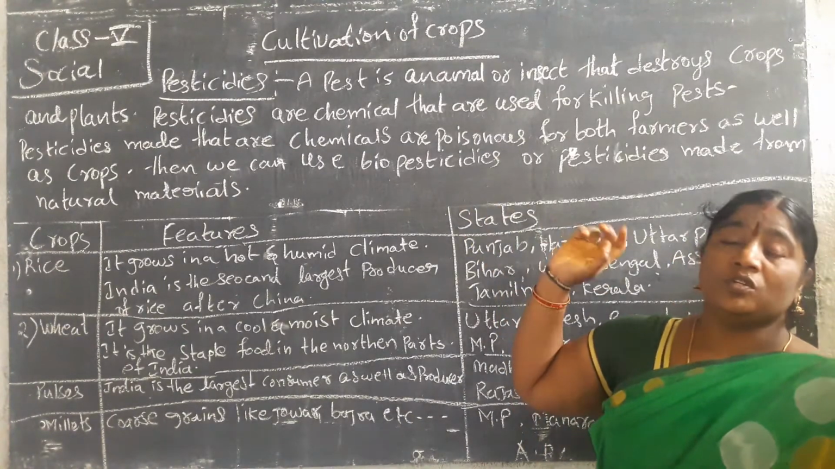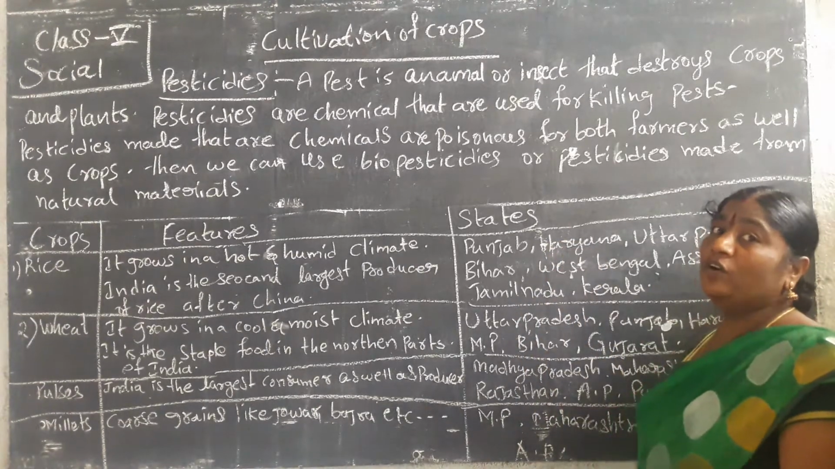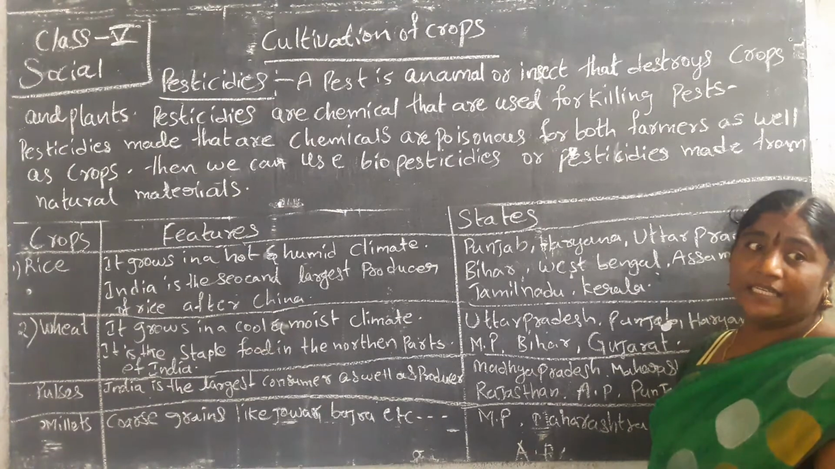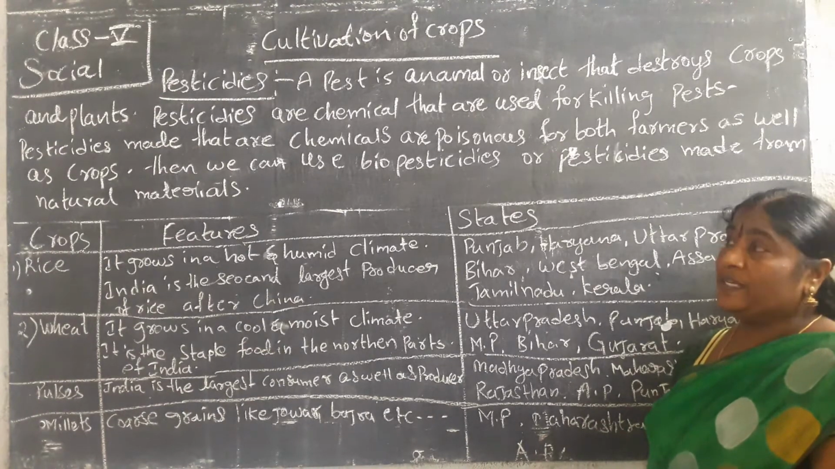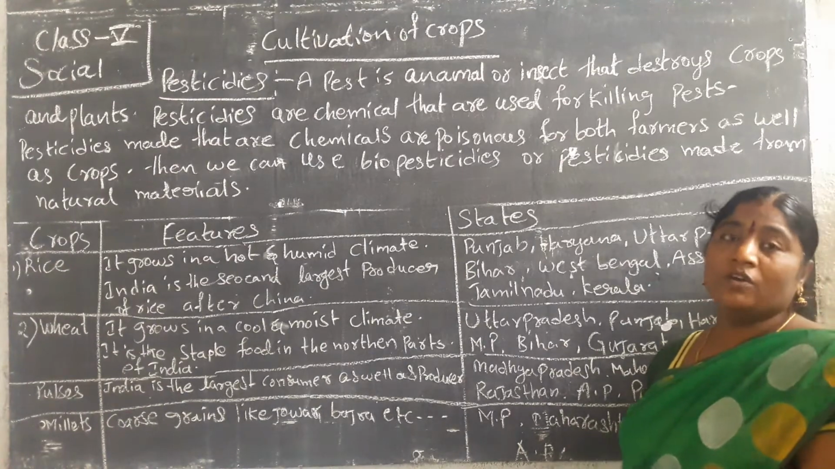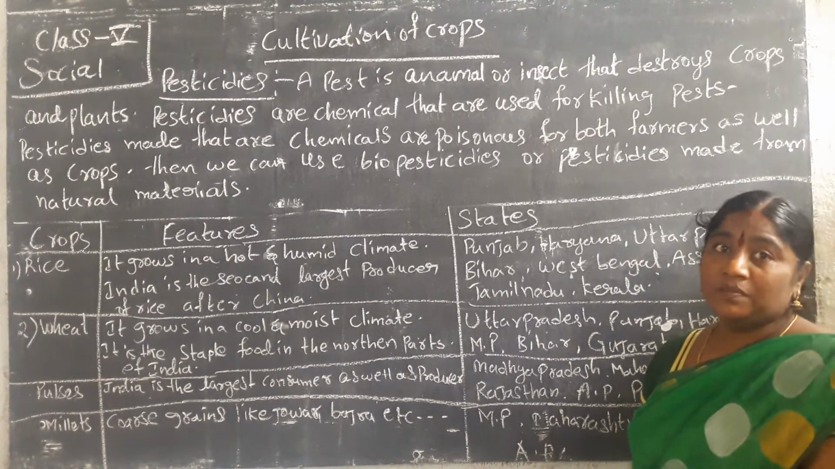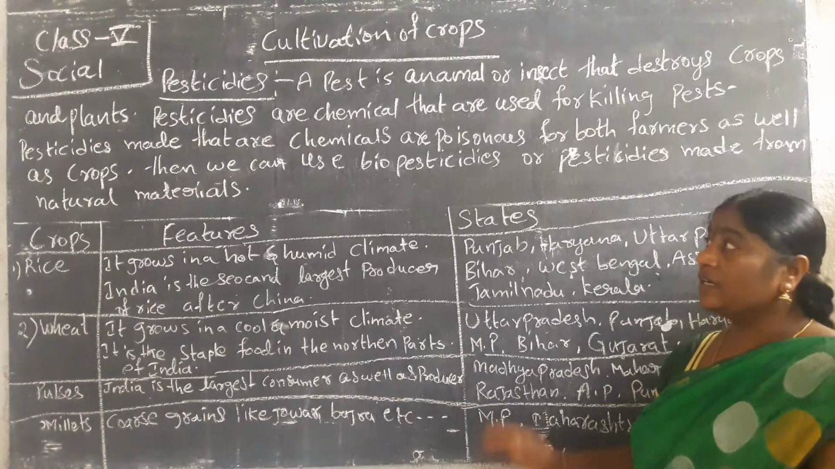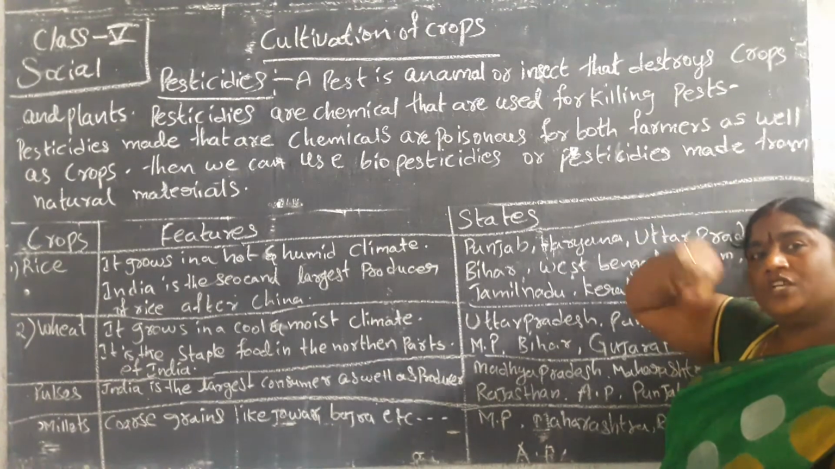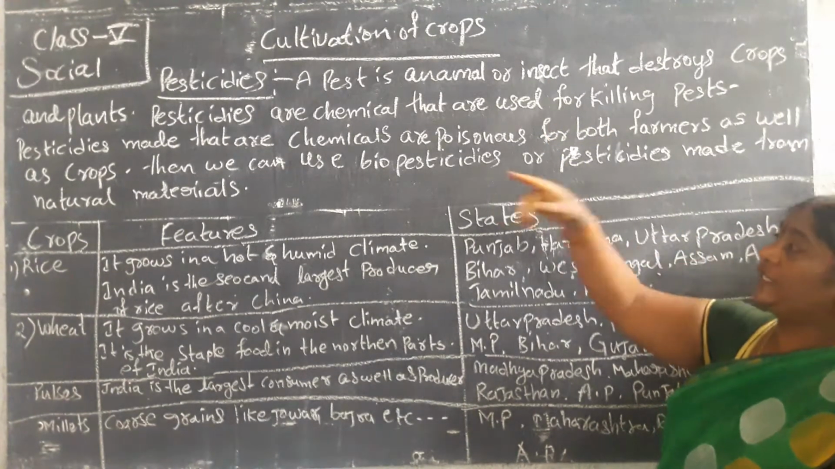Another one is chemical pesticides. They are made up of poisonous chemicals, and those chemicals are added to pesticides to kill the pests of the crops. Why are we using them? To kill the germs and insects in the crops. So pesticides are of two types, one is natural and the next is man-made.